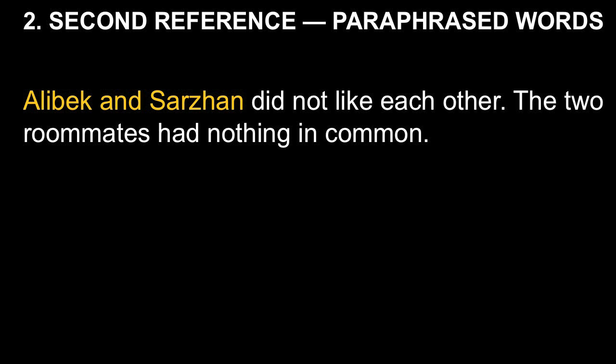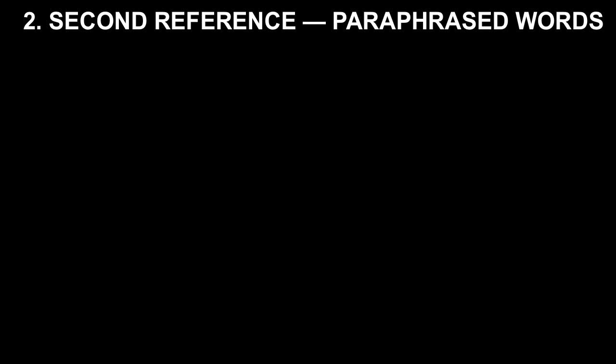So here's our first reference, Ali Bek and Sarjan. And in the second sentence, we do not repeat those two names. Instead, we refer to them in a somewhat different way, the two roommates. Maybe we knew previously that they were roommates. Maybe this is the first time that we're finding out about it. In any case, the phrase the two roommates refers to Ali Bek and Sarjan.